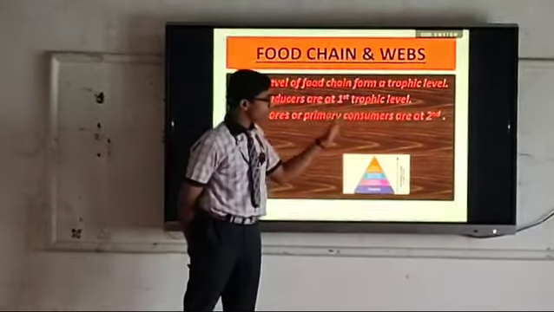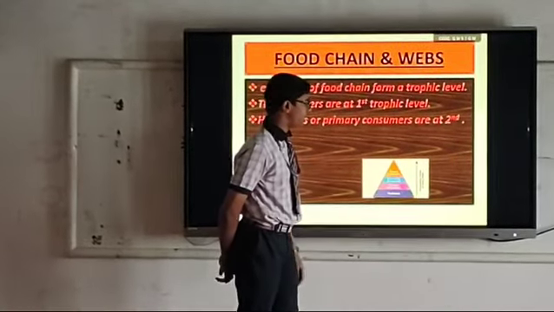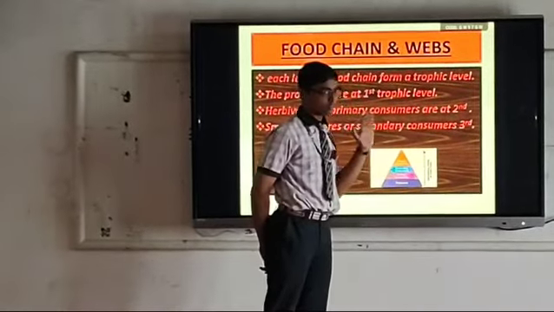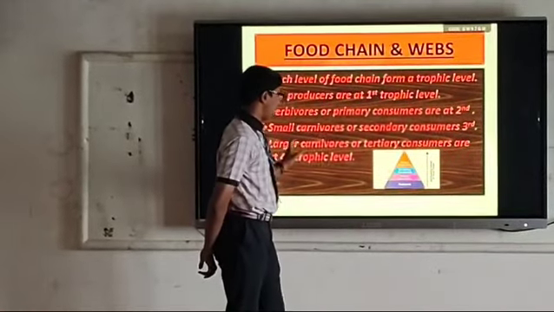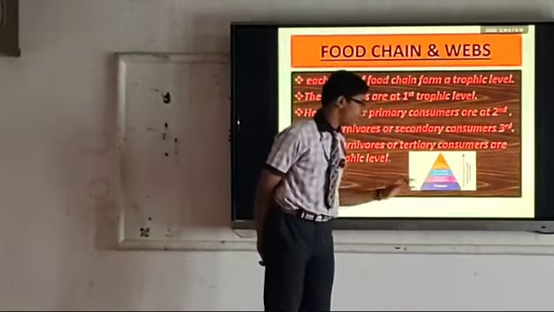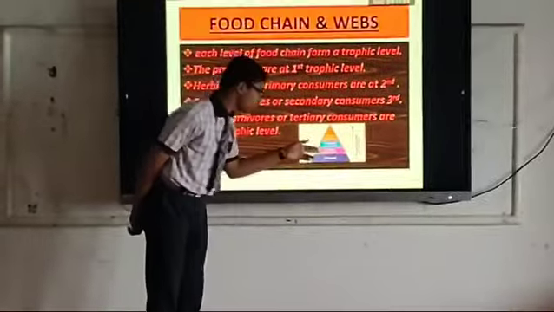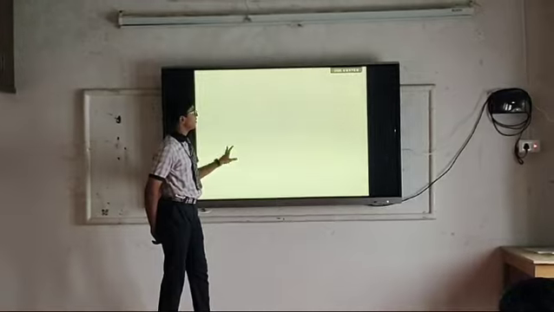Herbivores, also known as primary consumers, are at the second level. Small carnivores or secondary consumers, both mean the same, are at the third level. And the fourth and last level, larger carnivores or tertiary consumers, are at the fourth trophic level. Producers, nothing but plants, are food for the primary consumer. They are the food for the secondary consumer. They are the food for the tertiary consumer. This is nothing but a food chain.